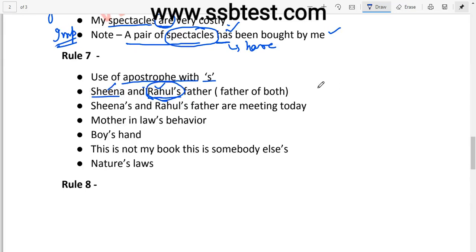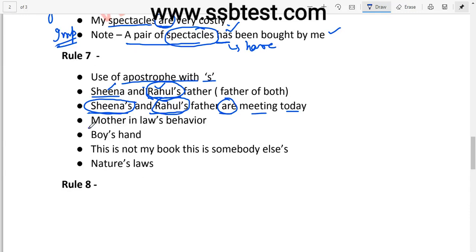Now let us see another example. In this, "Sheena's and Rahul's father are meeting today" is written. Why "are"? Because here the father of Sheena is someone else and the father of Rahul is someone else. We are referring to two different persons. That is why "are" is used here. If apostrophe S is used with the person who is before and after "and" as well, it means we are referring to two different persons. Now let us see this, mother-in-law.